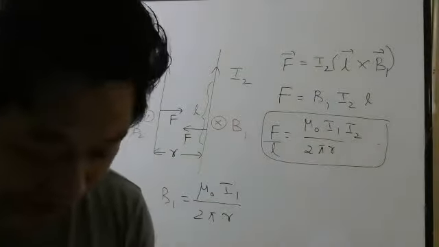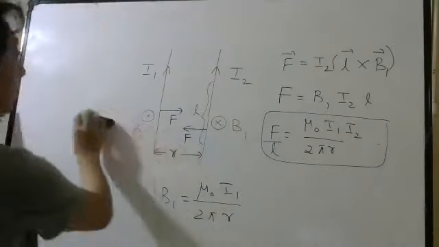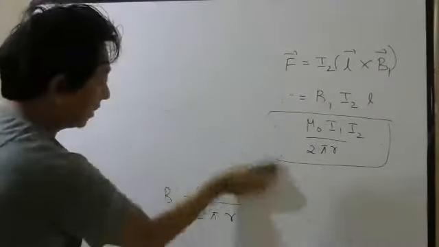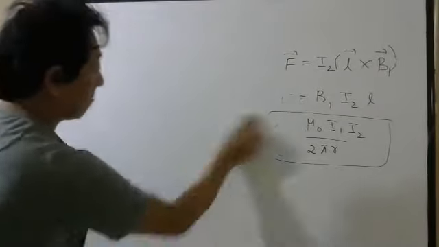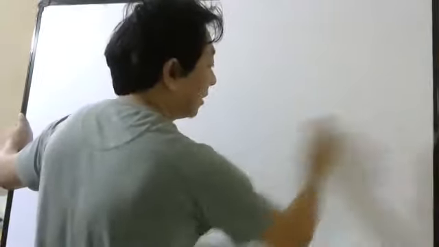You can see easily. Then what I did, using this formula, which is force on a straight conductor in a magnetic field, we found the torque on a current loop. Does anyone remember what kind of current loop we have chosen? What kind of current loop I have chosen? Circular or triangular or rectangular? For the board exam, what kind of current loop we have chosen?